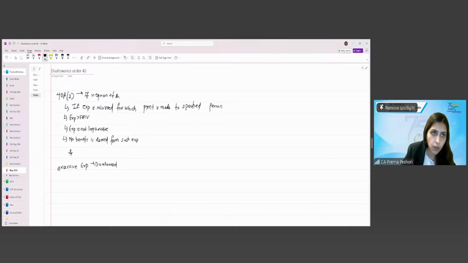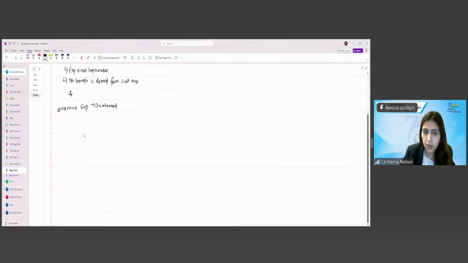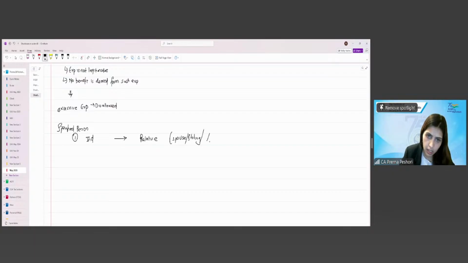Right? This is if in the opinion of the AO. So first case, who is a specified person? For an individual, it will be his relative. Relative means spouse, brother, sister, lineal ascendant or descendant, as per the definition of relative given under the Act. Spouse, sibling, lineal ascendant or descendant. Okay.